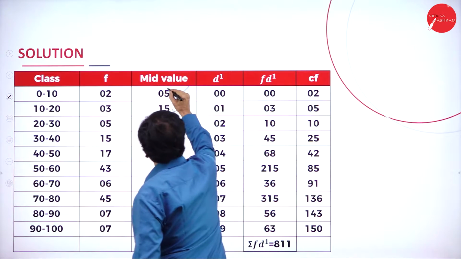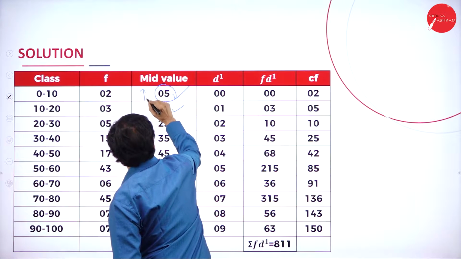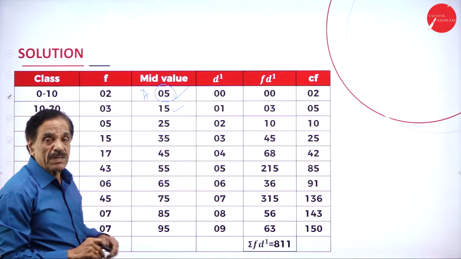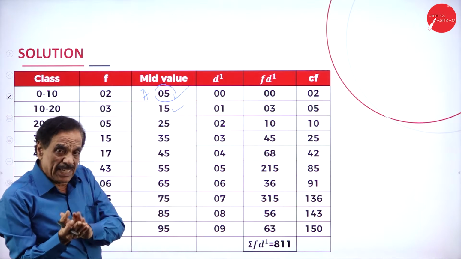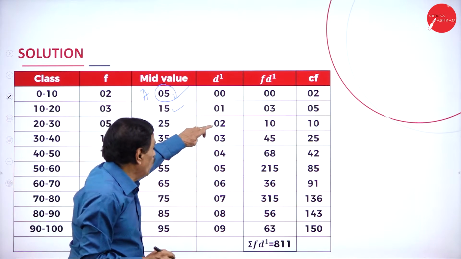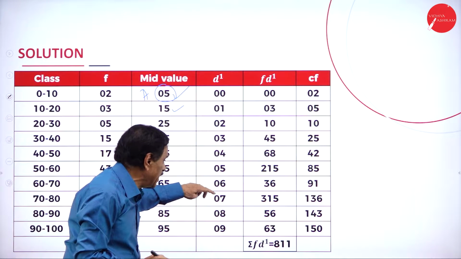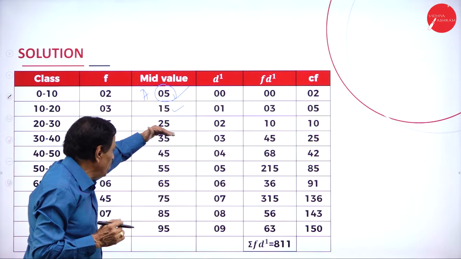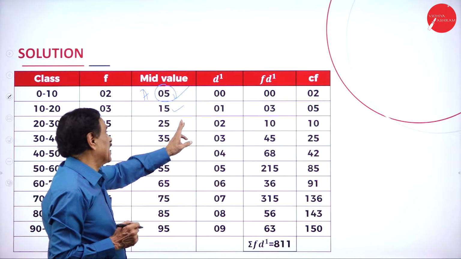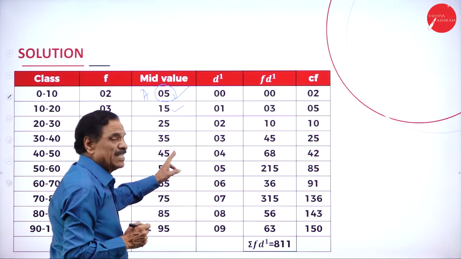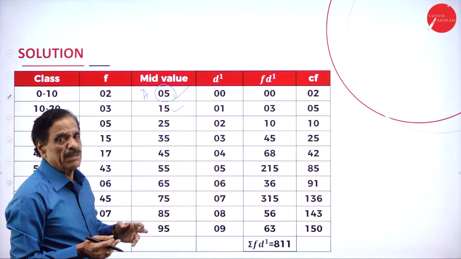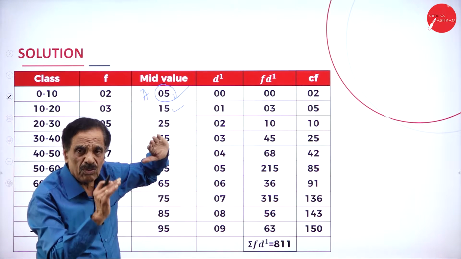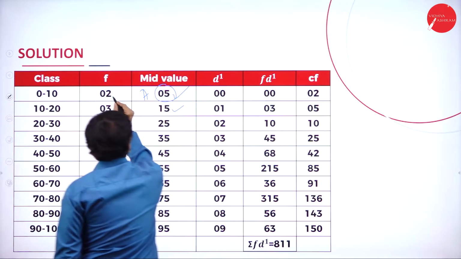Now, d dash. I assume the first number as the assumed mean, A. As per statistics, somebody takes d, I have taken d dash. 0, 1, 2, 3, 4, 5, 6, 7, 8. Assume that the numbers are increasing. See that all are increasing now. Somebody says 10, 15, 10, 25, 10, 35, it goes like this, then divides by the number. But I took the first number as 0, then 1, 2, 3, 4, 5. Then fd dash. This is your frequency.